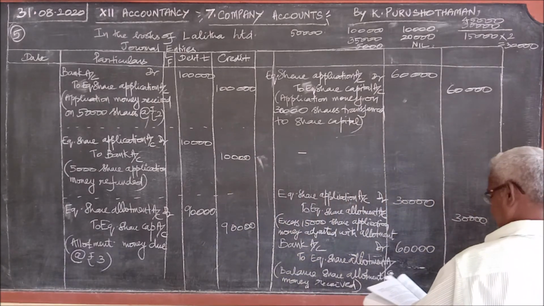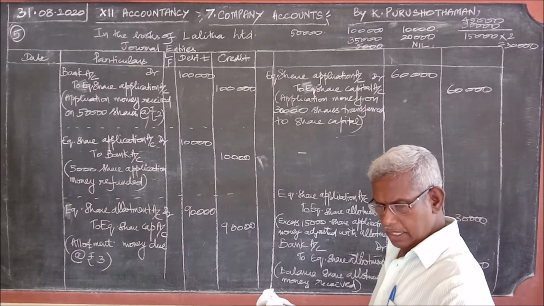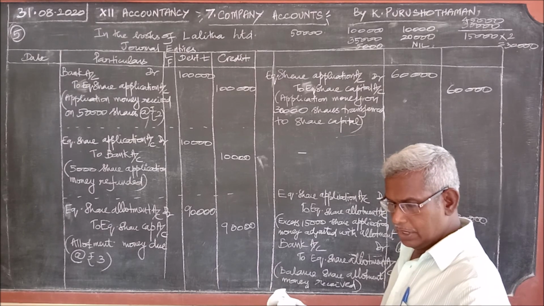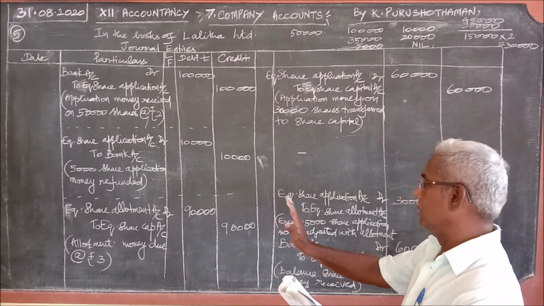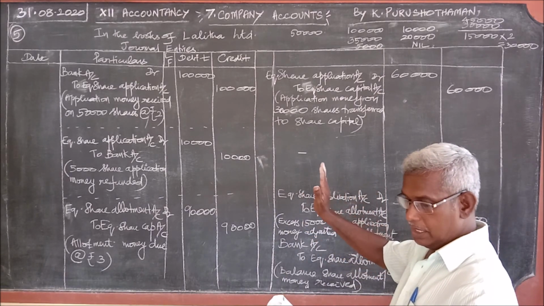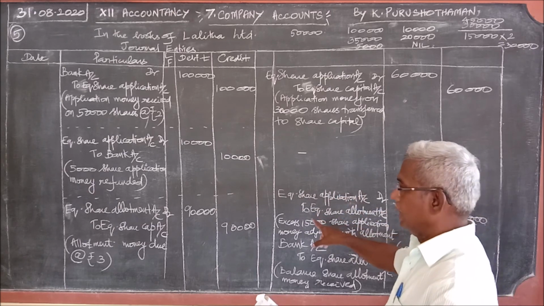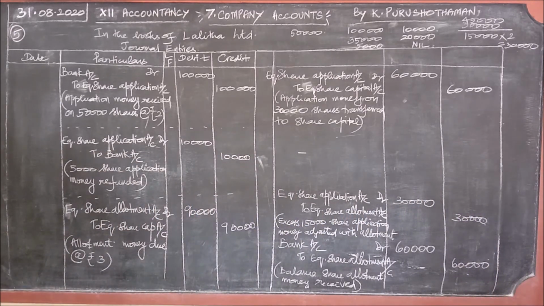And all the money due was received. Past journal entries up to the receipt of allotment, up to the stage of allotment only we should pass entries. Therefore, we have passed the entries only to the allotment. Once again, I repeat the same.